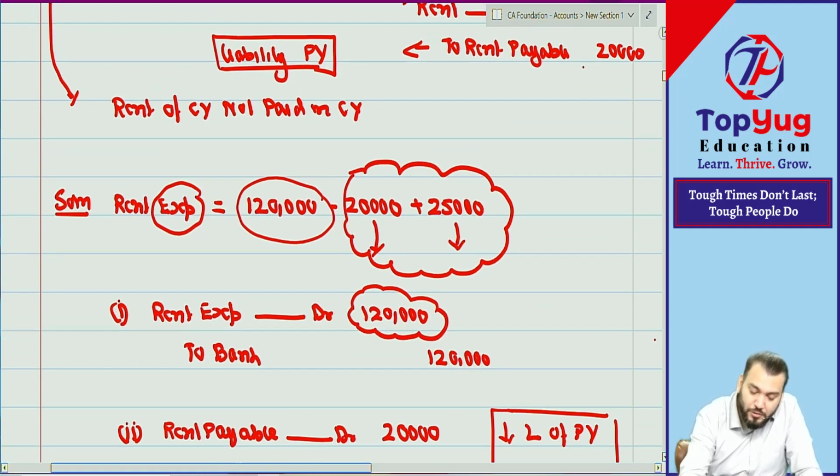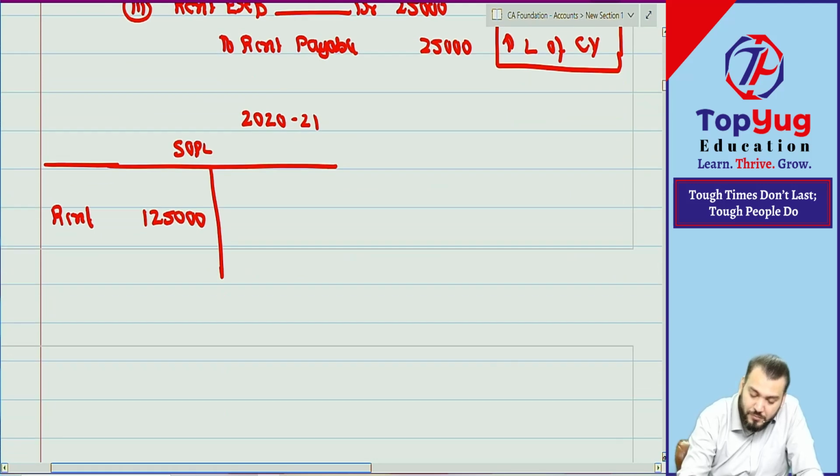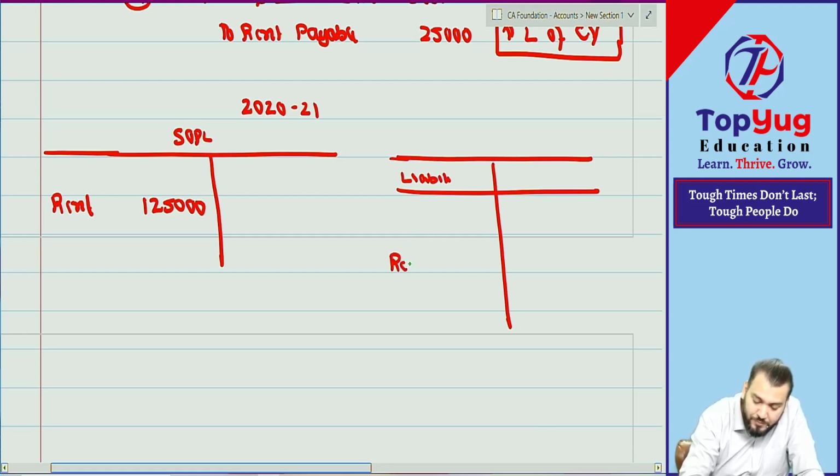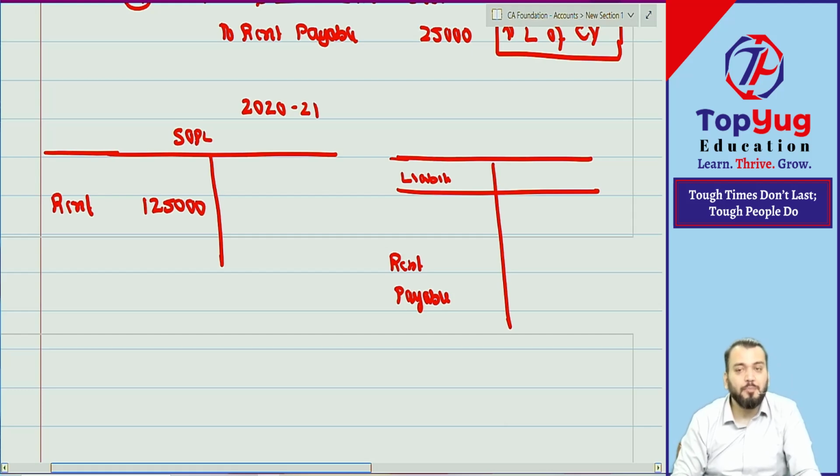So you have taken this amount. This is 1,25,000. Correct? Now, in the balance sheet of the current year, we write liability on which side? This side, na? This is liability. So rent payable will come. How much rent payable will come?